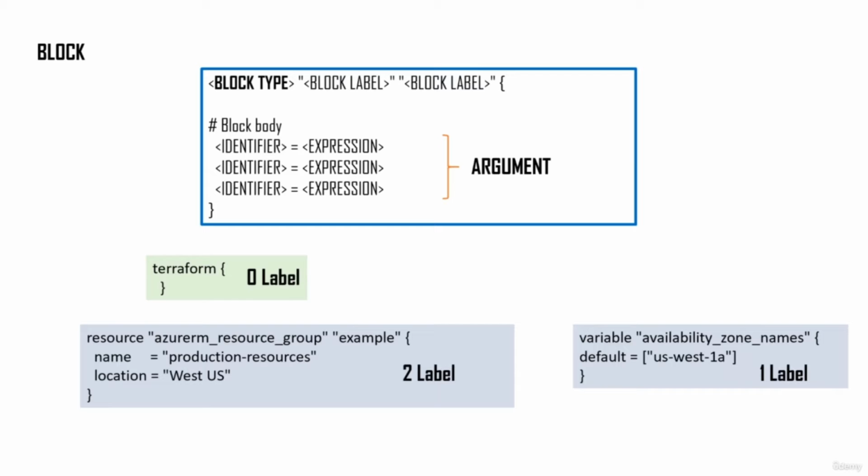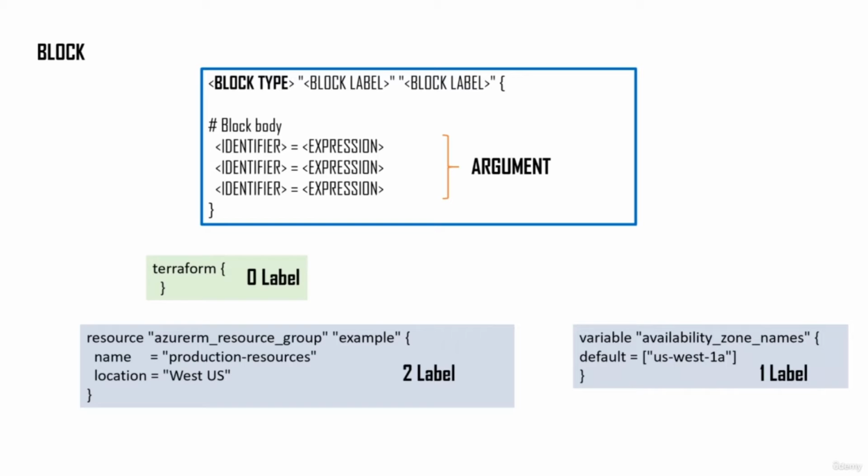A block is of the following syntax. It consists of a block type and a list of block labels. Based on what kind of block type it is, there will be a corresponding set of block labels. And then it is followed by curly braces, and within that are a set of arguments. These are the same arguments that we talked about in our previous slide.